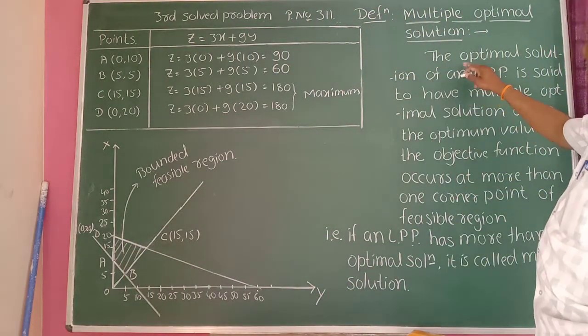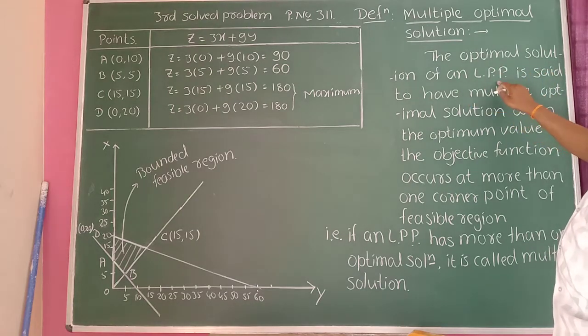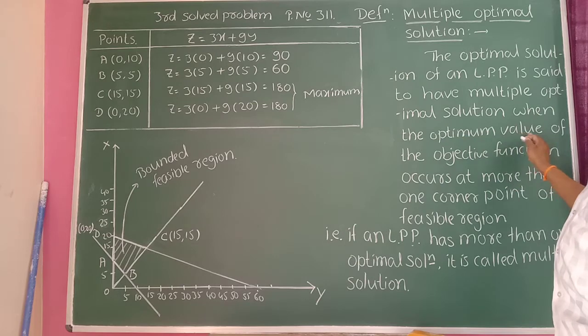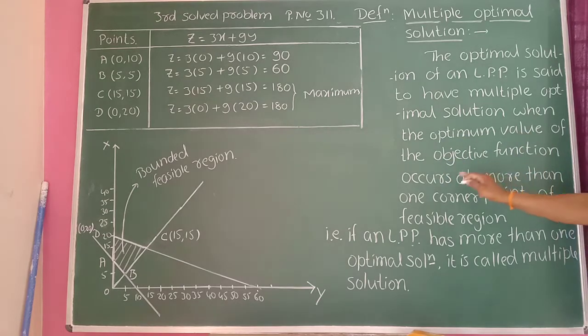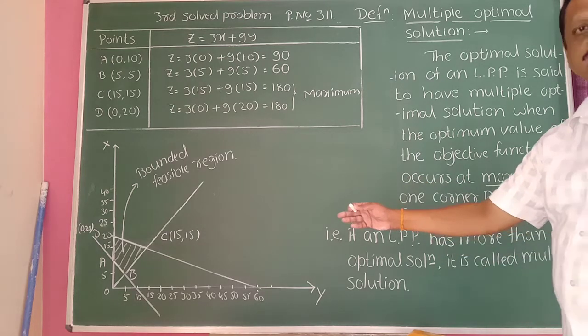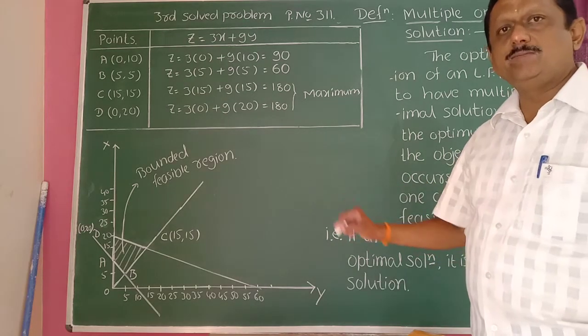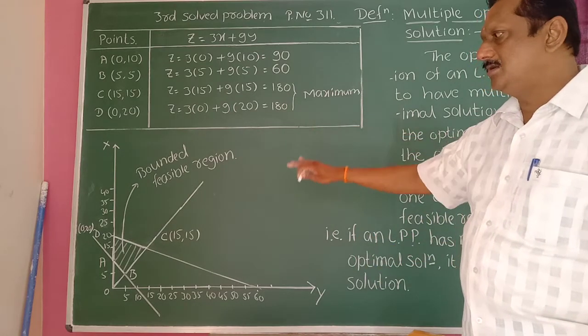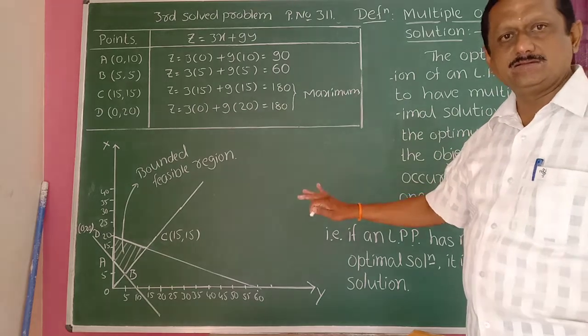The optimal solution of an LPP is said to have multiple optimal solutions when the optimum value of the objective function occurs at more than one corner point of a feasible region. So, in this case, the LPP has a multiple solution if it is a maximization problem. It is a multiple solution in this example. Remember.